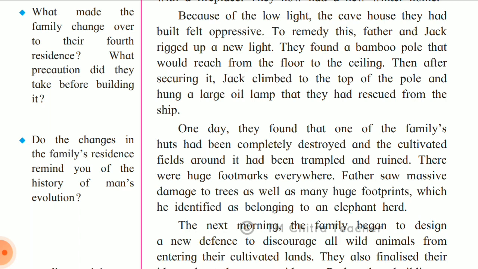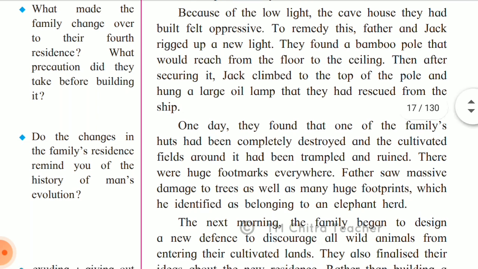So they brought, the father, that is William, and Jack, a huge bamboo pole. They used that, and they kept the pole in such a way that it will touch the floor till the ceiling, and near to the ceiling, they secured this lamp. And this lamp they got when they took many things along with them from the wrecked ship. So at that time they got a lamp also, so they used it now.